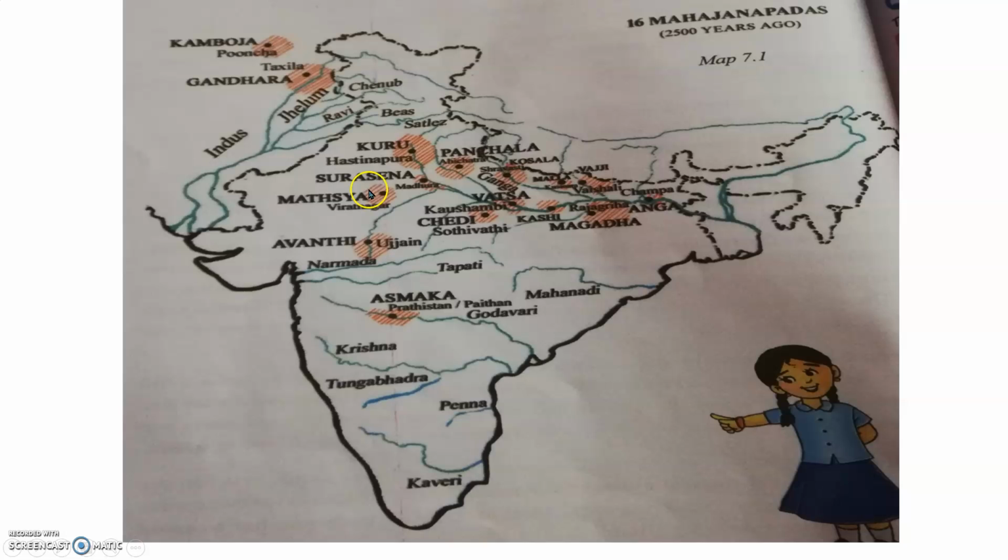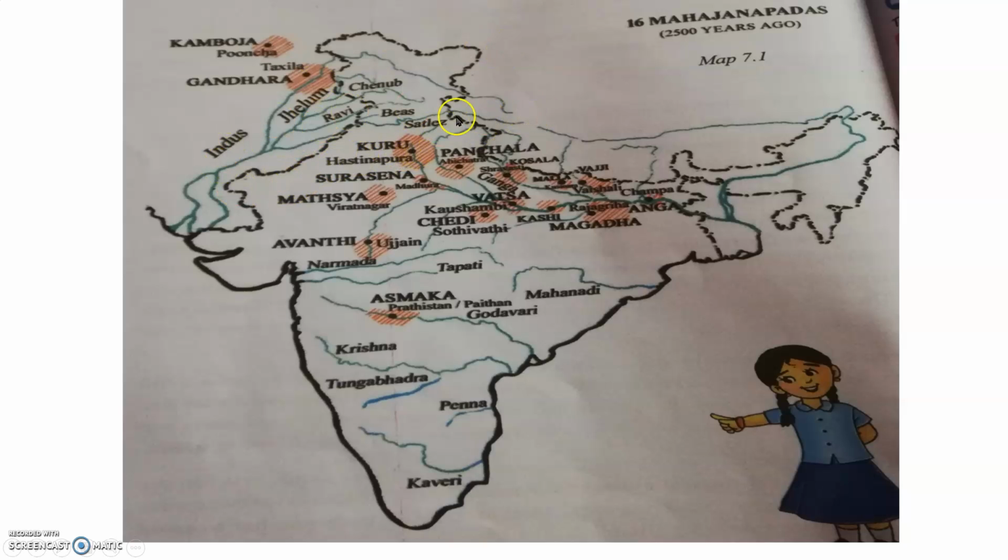And Kuru, Surasena, Matsya, Avanti, Chedi, Vatsa, Asmaka, Panchala, Magadha, Anga. Like this, 16 Mahajanapadas are there. For them, capital cities are also given. See, Kuru's capital is Hastinapura. That means Mahabharata. In the Mahabharata, Kauravas and Pandavas are there. Their capital is Hastinapur. Already you know the story.